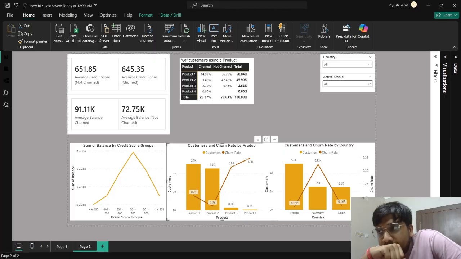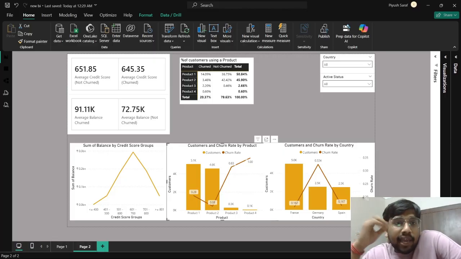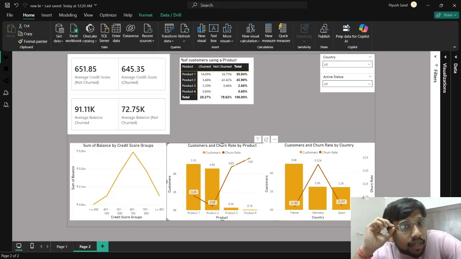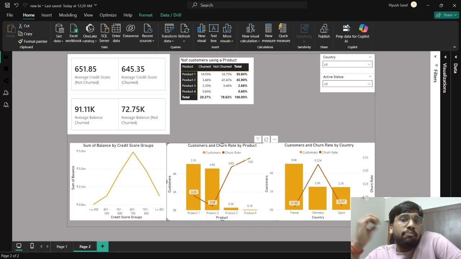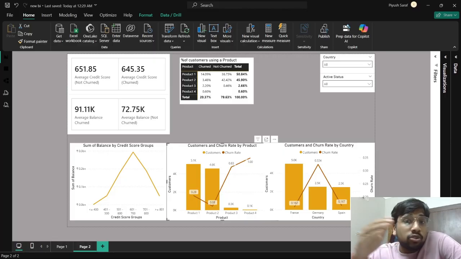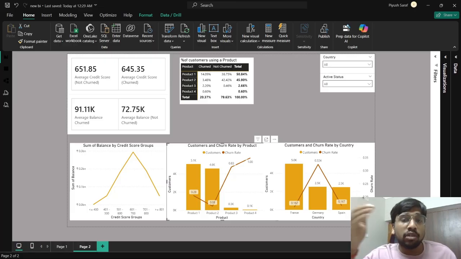What we can do here is increase the engagement with at least the high credit score people and also with the low credit score groups, so that they understand the products of the bank better. At the same time, I would also target the middle groups for upsell. For example, there is a possibility that the people from these two credit score groups might not be interested in products 3 and 4. So I will try to upsell them the products along with products 1 and 2. Okay.